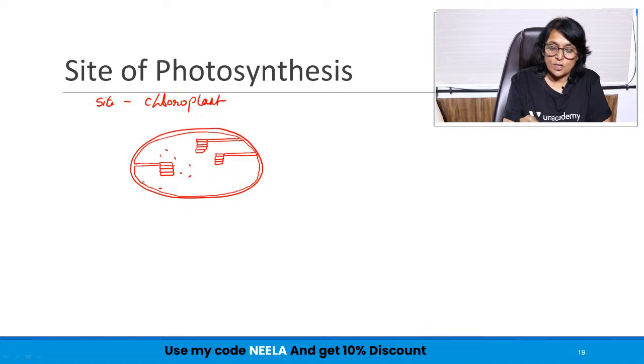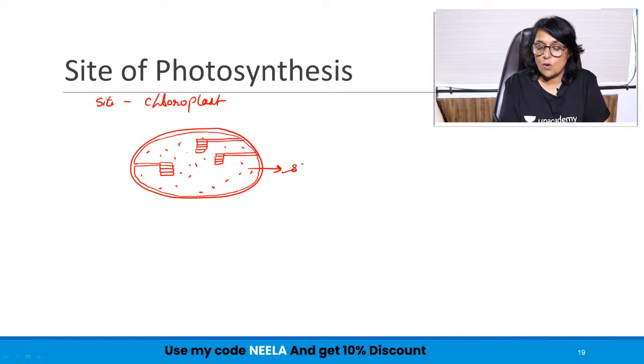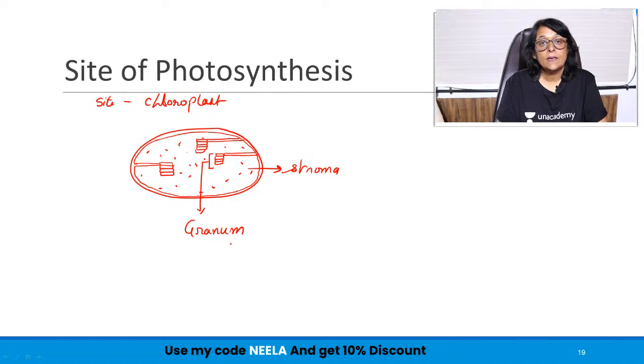And here is a jelly-like material. This jelly-like material is called the stroma. This complete stack is known as a granum. Singular is granum, but if you're talking about plural, then they are called grana. Okay?